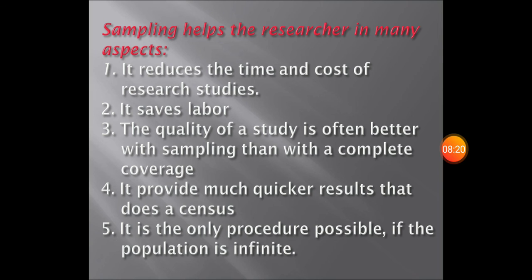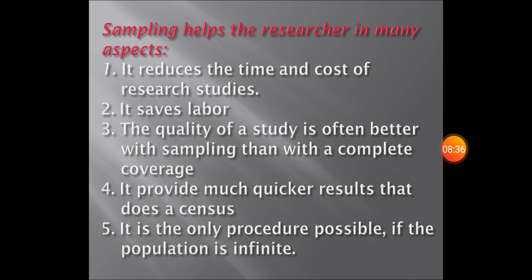The quality of the study is often better with sampling than with a complete coverage. Rather than going for a huge population, if we select a sample by some scientific method and do a study in that sample, it will be more effective than selecting the whole unit of the population. It provides much quicker result than does a census.